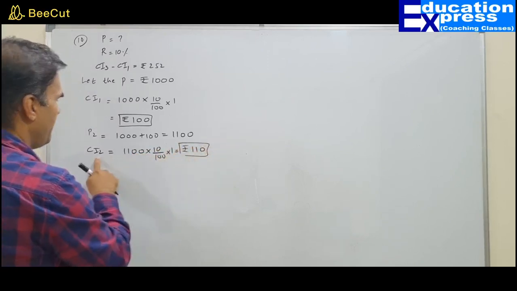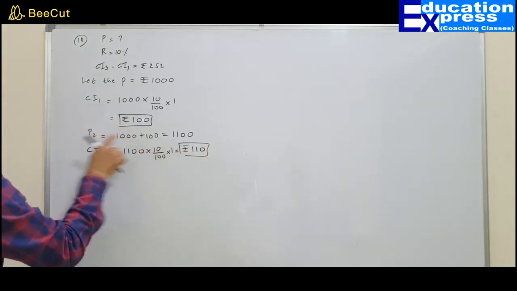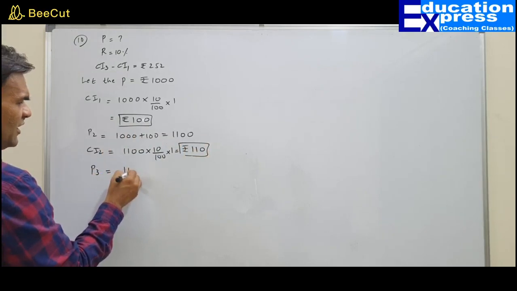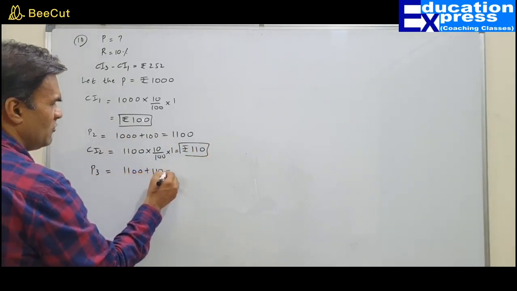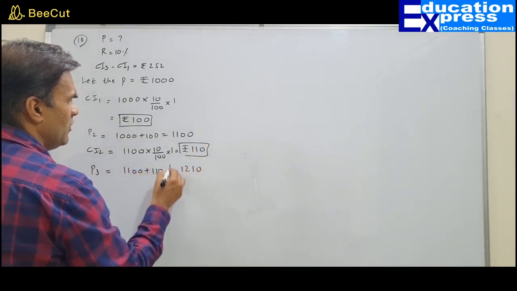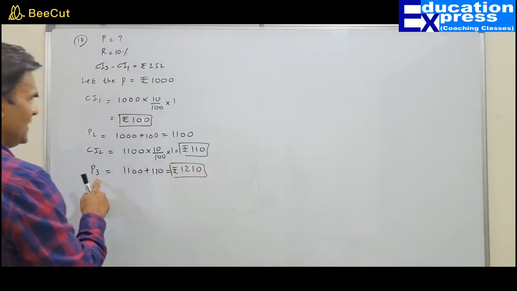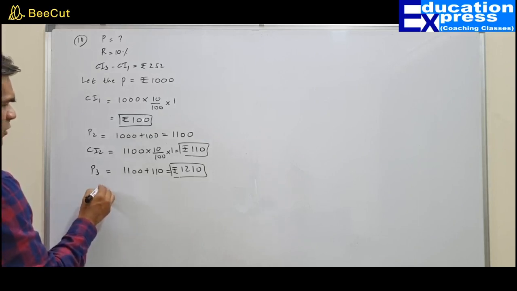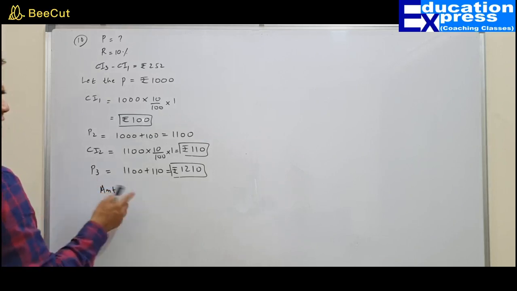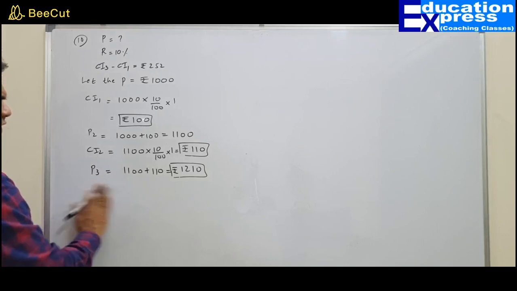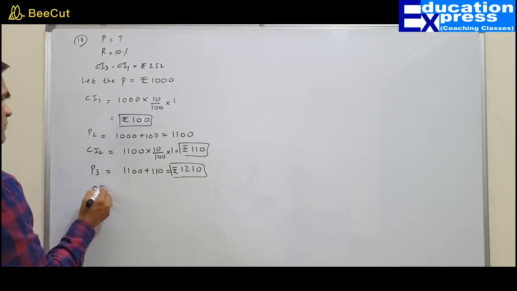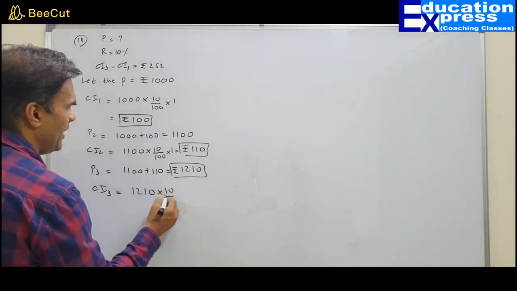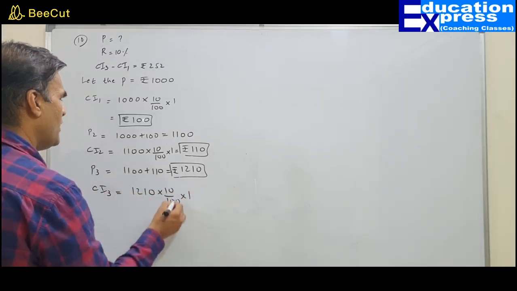I always put compound interest in the block. I never put principal in the block. So P3 would be 1100 plus 110, that is 1210. So 1210 is P3. So in short, the compound interest for third year would be 1210 multiplied by 10% for 1 year.